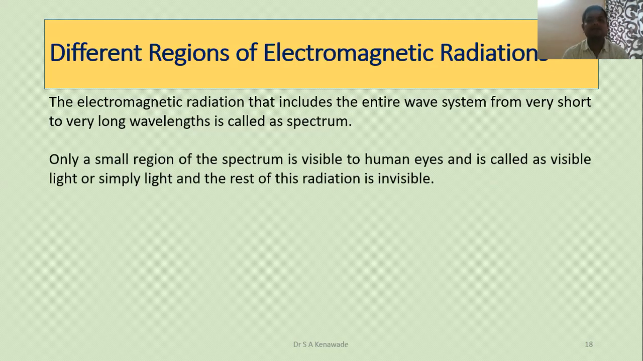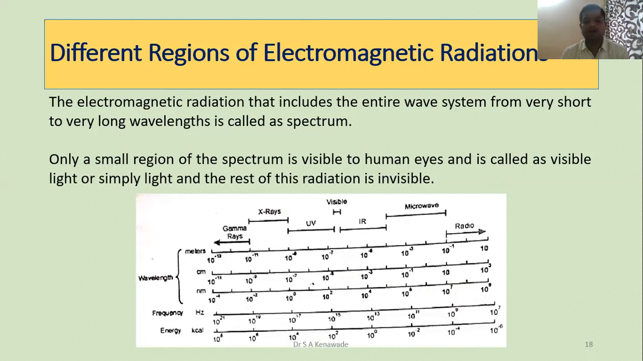If we see each other or anything in the world, we see it by means of this radiation, which is emitted by the sun along with invisible radiations too. Only a very small range of wavelength we can see with our naked eyes, and this we call simply white light or visible light. The different regions of electromagnetic radiation are invisible. We cannot see these radiations.